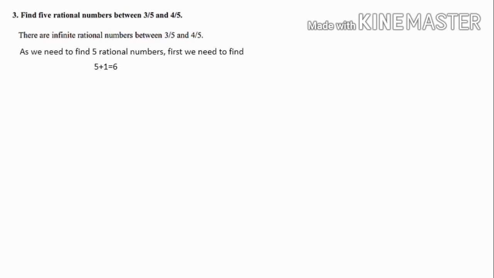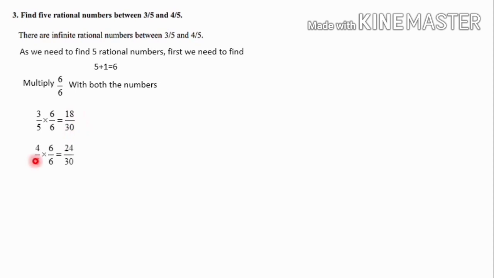Then we have to multiply 6 by 6 with both the numbers. Since we are asked to calculate 5 rational numbers, that's why we have taken 5. 5 plus 1 we have to do, 6 we got. Then 6 by 6 we have to multiply with both the numbers. The numbers are 3 by 5 and 4 by 5. That is 3 by 5 into 6 by 6. So 3 into 6 that is 18, 5 into 6 that is 30. So we have got 18 by 30.